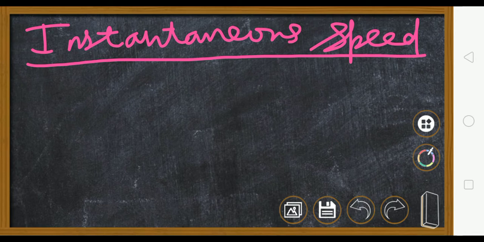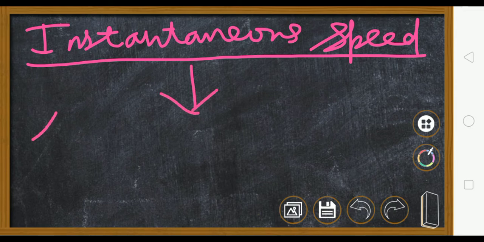That time we want to find the speed of one particular short time interval, and that is known as instantaneous speed. So at any instant, at one particular small fraction of time, when we are taking the speed, it is known as instantaneous speed.